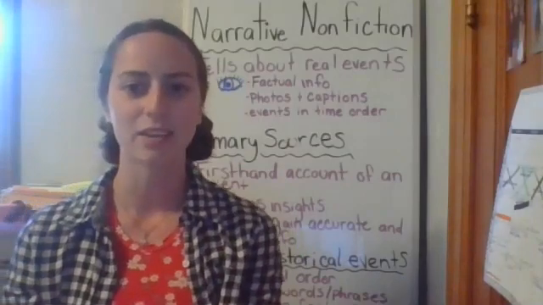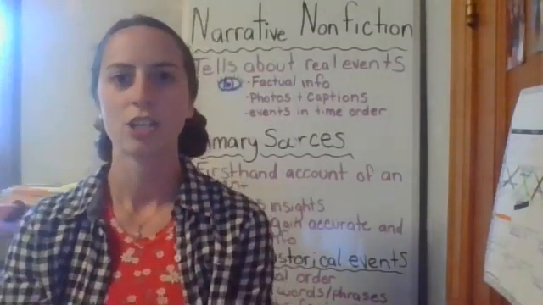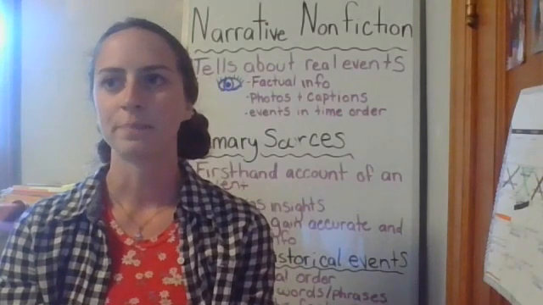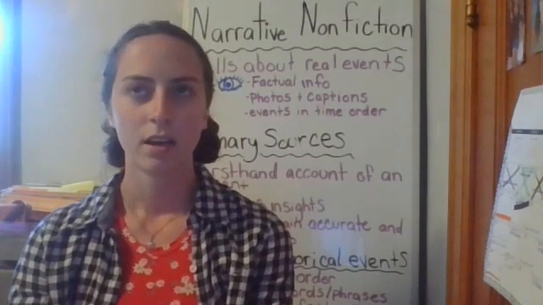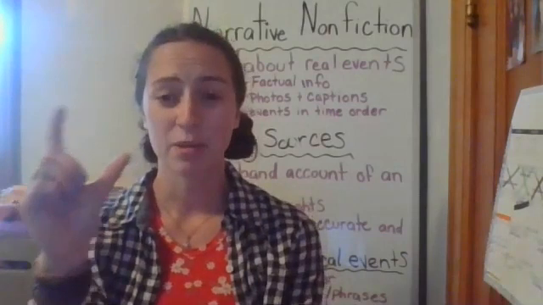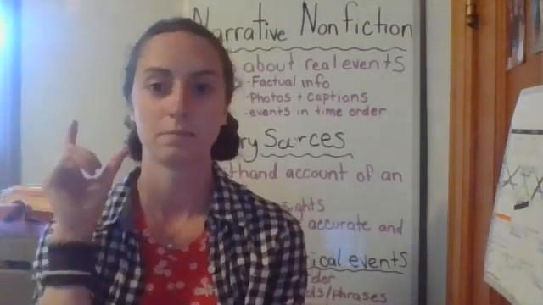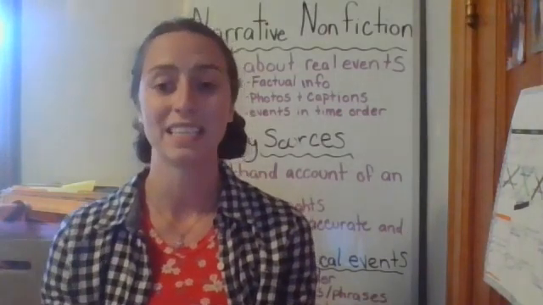And then details are what help you get to that main idea. So if I was telling you a story about why biscuits and gravy are the best breakfast food ever, the main idea that I was trying to get across in that passage was biscuits and gravy is the best. I would want to use so many details to tell you why.